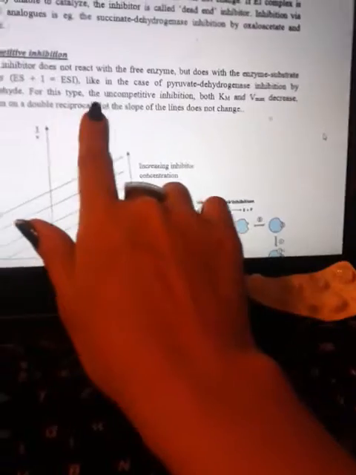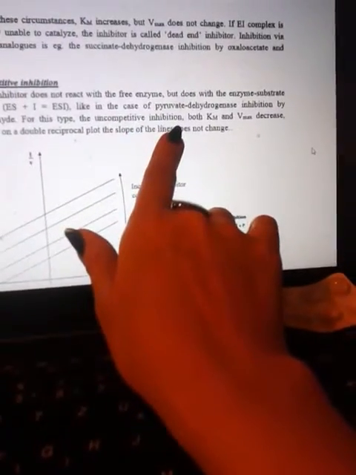What is the job of pyruvate dehydrogenase? If the pyruvate is dehydrogenated by the PDC, the pyruvate dehydrogenase complex, pyruvate could produce acetyl-CoA. And this complex has three enzymes, FAD, lipoate, and thiamine pyrophosphate, TPP. Complex 1, 2, 3. It said the pyruvate dehydrogenase complex inhibition by acetaldehyde. For this type, the uncompetitive inhibition happens.